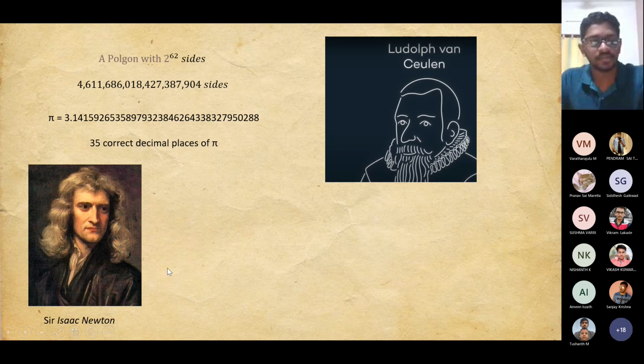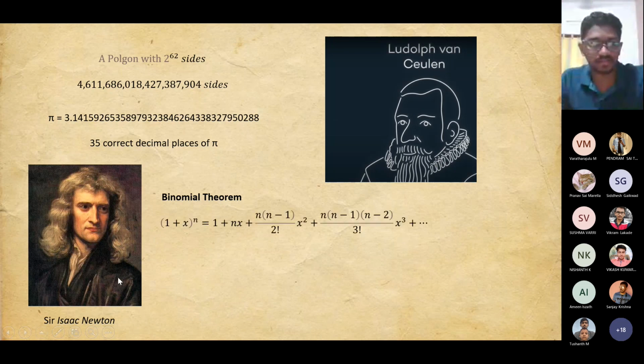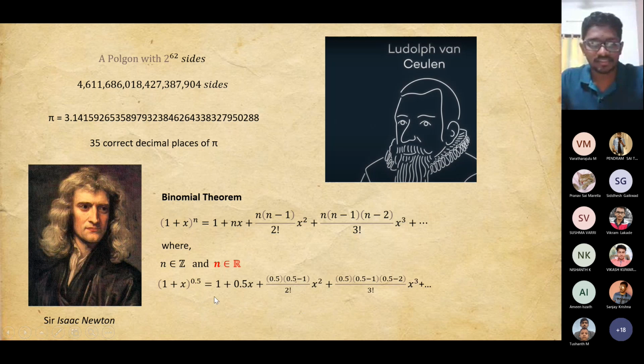Then came Sir Isaac Newton. The binomial theorem was available during his period, and everyone had the ability to use it, but Sir Isaac Newton used it in a different way. This is the binomial theorem which we have seen. Normally it is defined only for positive integers, but he thought about using it for negative integers, tried it, and succeeded, and he got the formula for negative integers of n. Similarly, he tried it for rational numbers like 1 by 2 and 3 by 2, and he got the correct results. An example for that is this. Why I'm saying this, you'll see in the next slide.